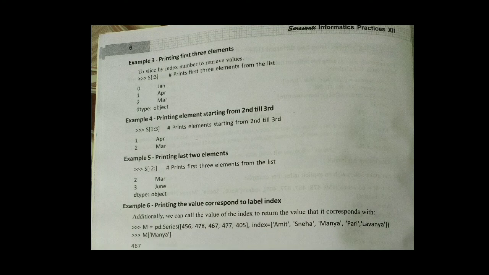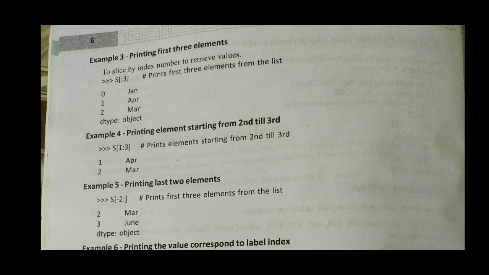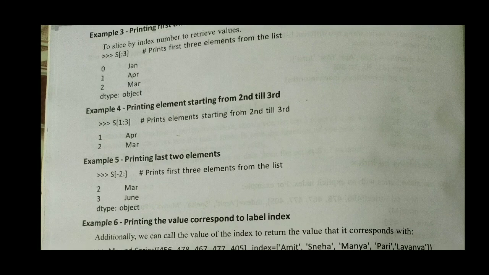Here we have written in bracket colon 3. Colon 3 means from the start to the third number, meaning the first 3 elements. So it displays 0 January, 1 April, 2 March. Like that, the second one is 1 colon 3, so it provides the values 1 April to 2 March. Like that, when you print -2, it means it will take the last 2 values.